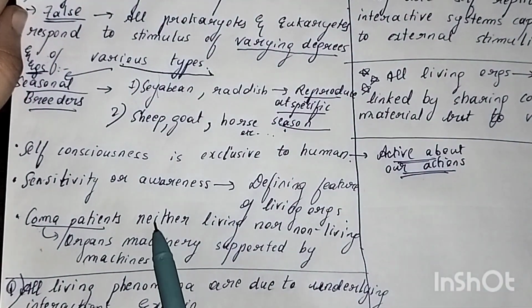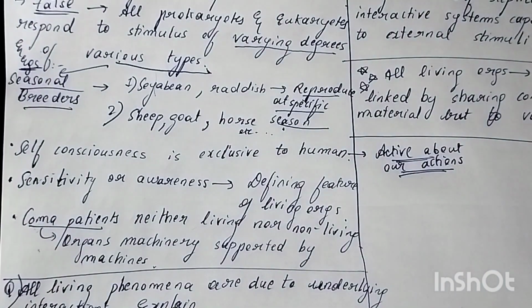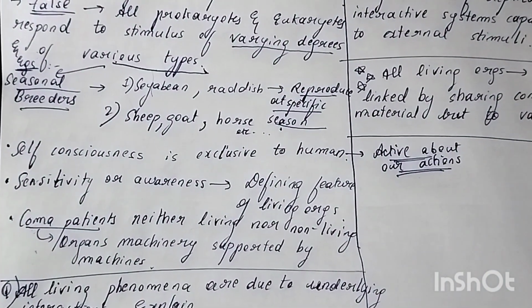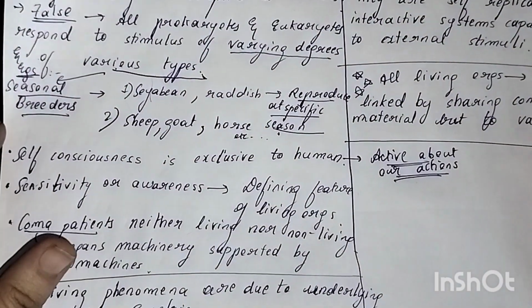Coma patients are neither living nor non-living, okay, because they are not aware of themselves, but somehow their organs are supported by the machines that are present in the hospitals. So as a result, coma patients are neither living nor non-living. Are you getting the point?